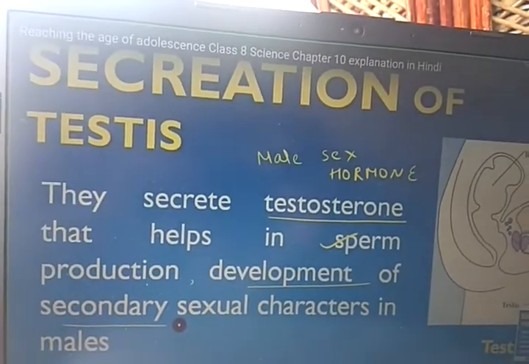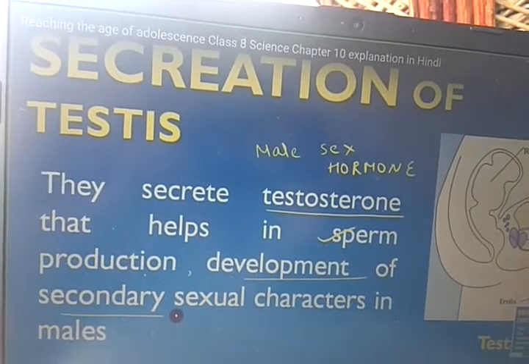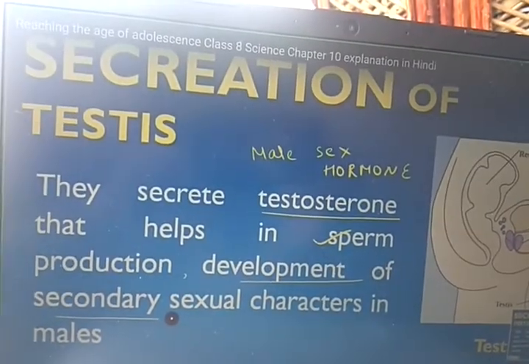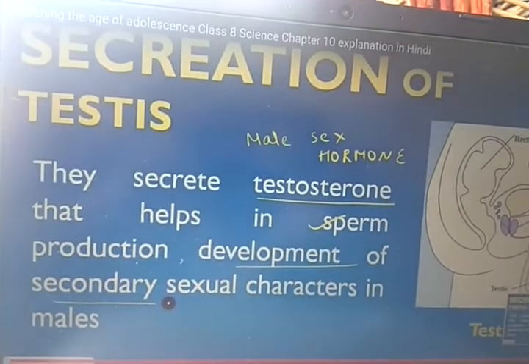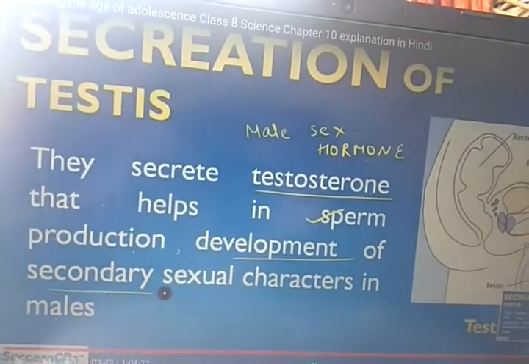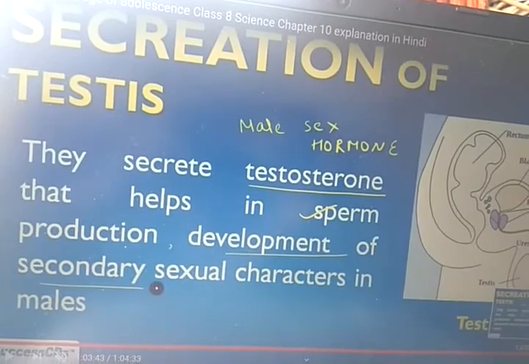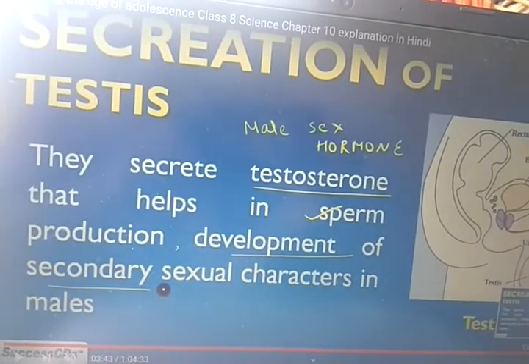And here the secretion of testes: they secrete testosterone, the male sex hormone, that helps in sperm production and development of secondary sexual characters in male. Correct?